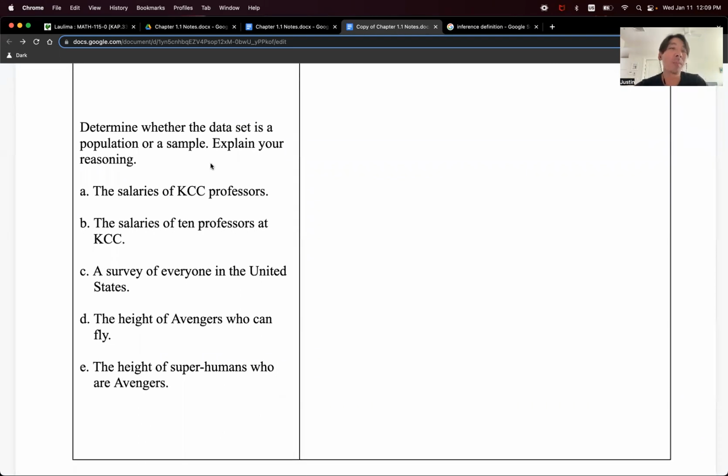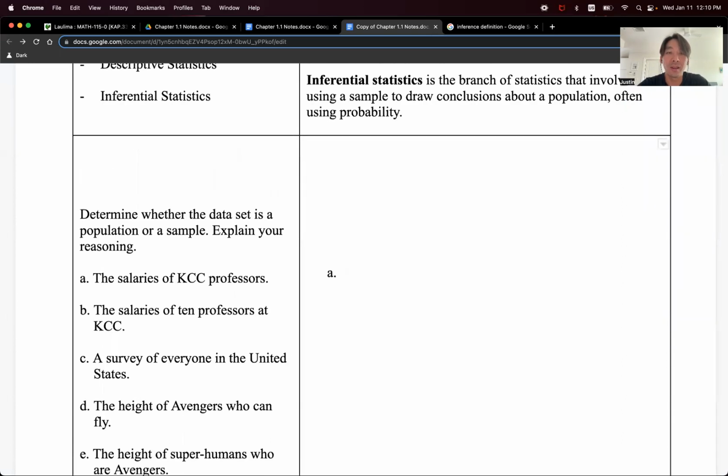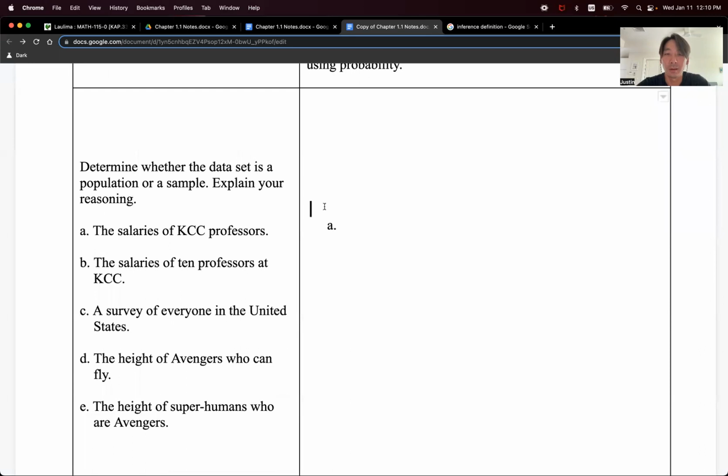All right, so these questions are about determining whether a data set is a population or a sample. So they're going to give you a data set, and your job is to determine, is it a population or sample? Simple, simple. And you have a 50-50 chance, right? If you just guess randomly, 50-50 chance. Of course, we don't want to just guess randomly. We want to figure out what and why. What and why. That's exactly what we're after.